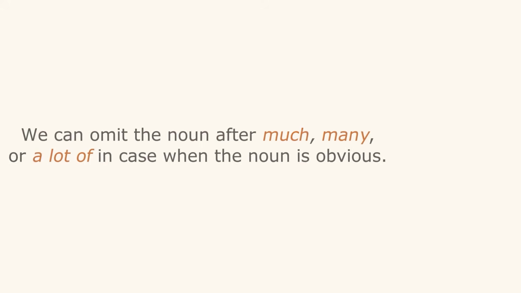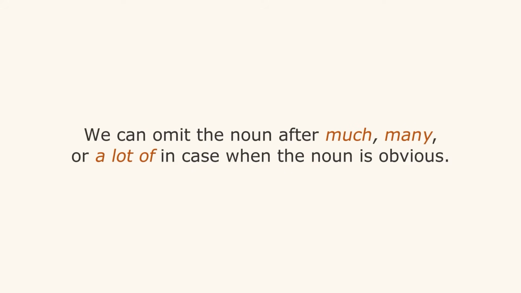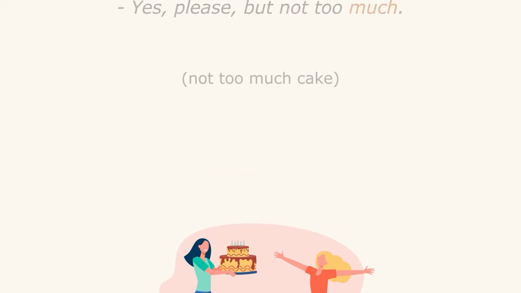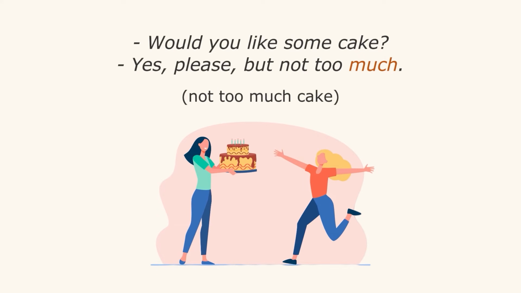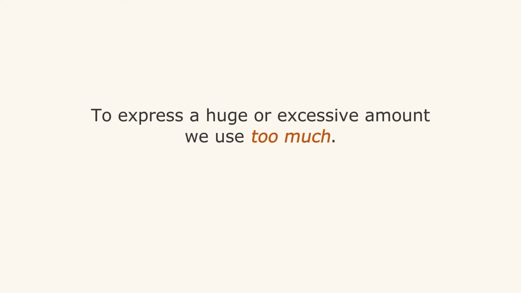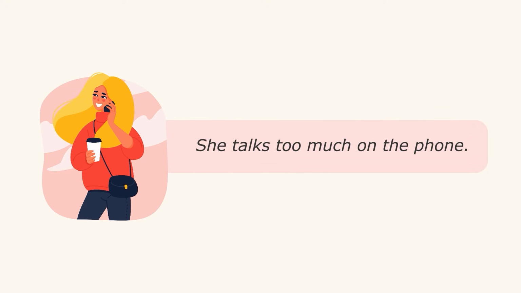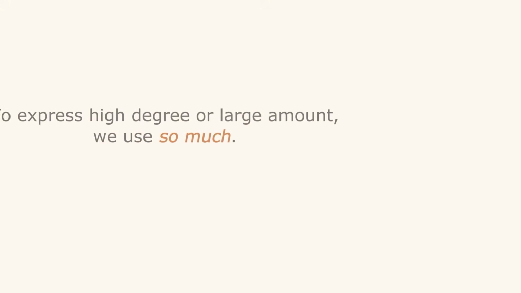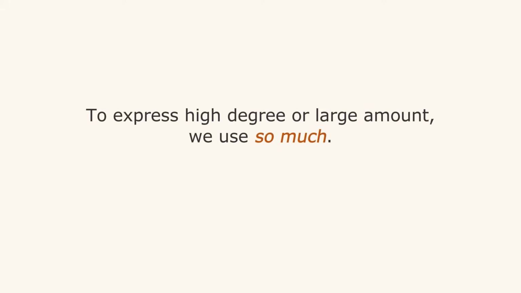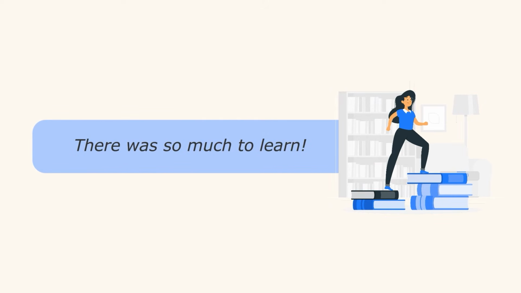2. We can omit the noun after much, many, or a lot of in case when the noun is obvious. For example, would you like some cake? Yes, please, but not too much, means not too much cake. 3. To express a huge or excessive amount, we use too much. For example, she talks too much on the phone. To express high degree or large amount, we use so much. For example, there was so much to learn.